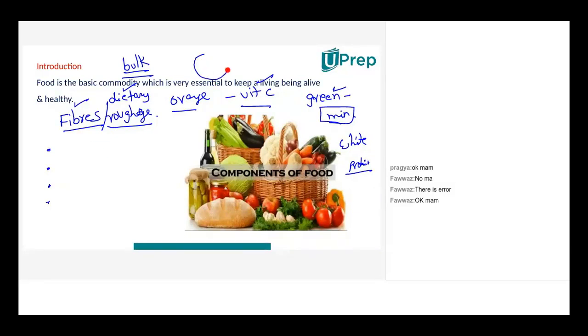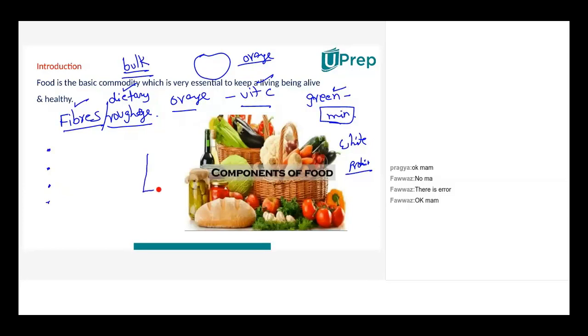For example, if this is an orange, it's not necessary that orange has only vitamin C. Orange has vitamin C. Orange has vitamin B. Orange has certain minerals, but very little. Orange has water. Orange has dietary fiber.